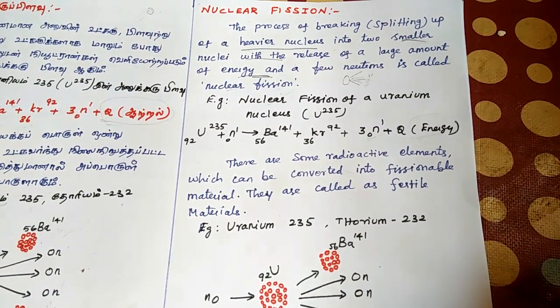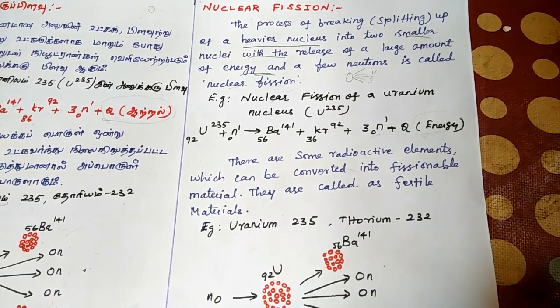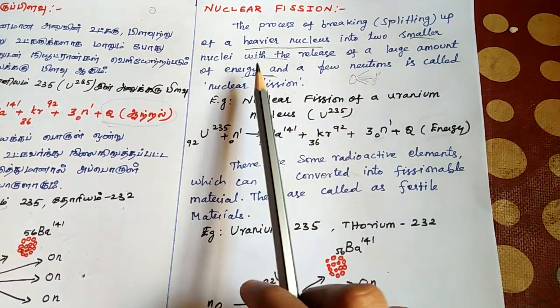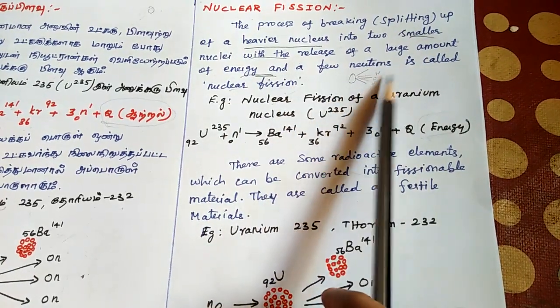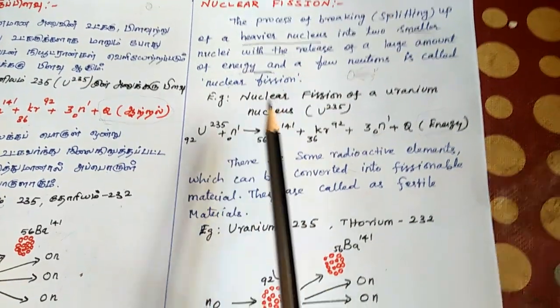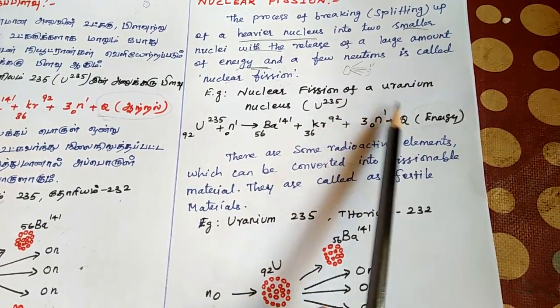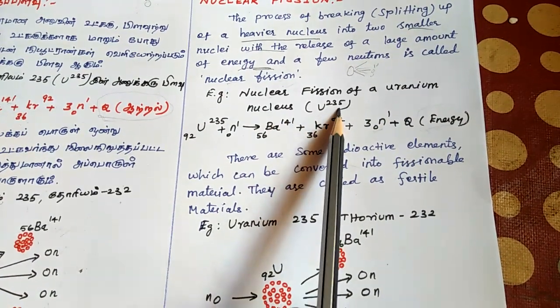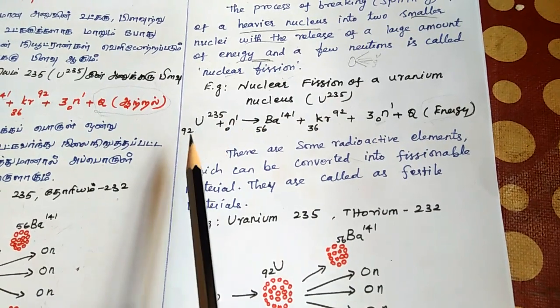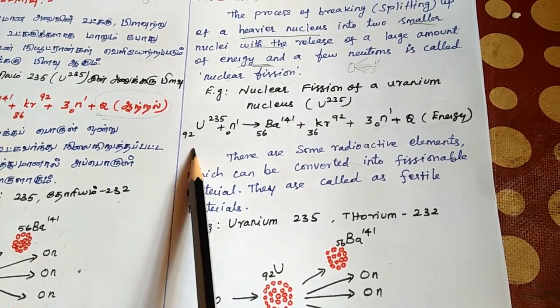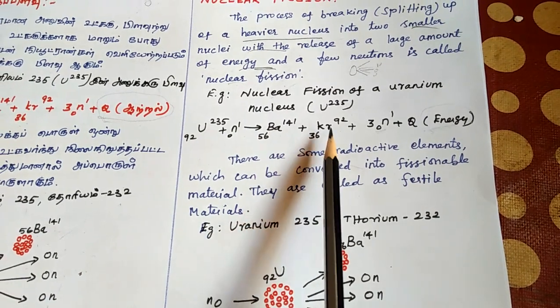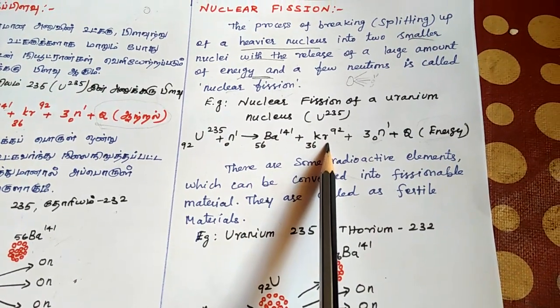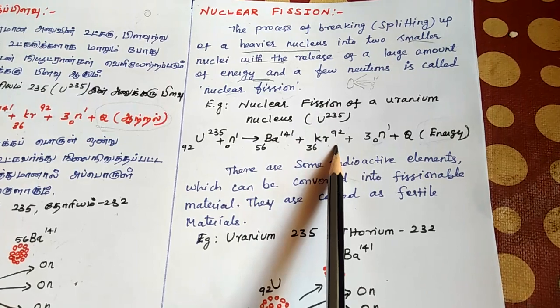The process of breaking a heavier nucleus into smaller nuclei with the release of a large amount of energy and a few neutrons is called nuclear fission. For example, the nuclear fission of a uranium nucleus: uranium-235 (92) plus a neutron (0,1) gives barium and krypton, two smaller nuclei.